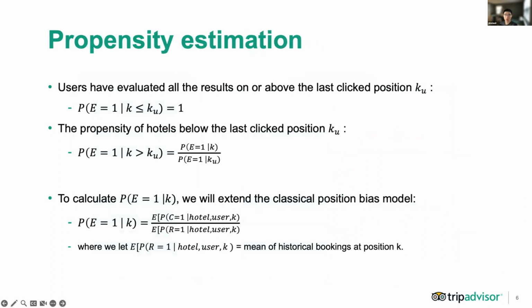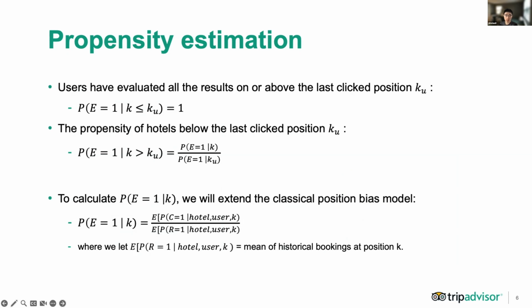For propensity estimation, we assume that users have evaluated all the results on or above the last clicked position. For hotels below that, their propensities will be estimated by extending the classical position bias model. According to the position bias model, the probability of evaluating a given result is equal to the probability of a click on that result divided by the probability that this result is relevant.